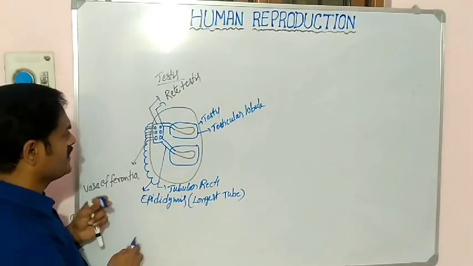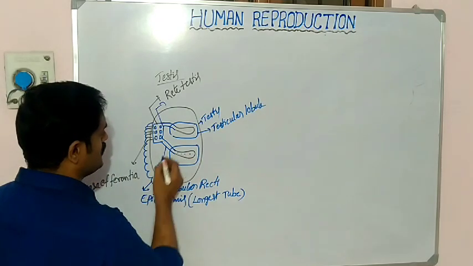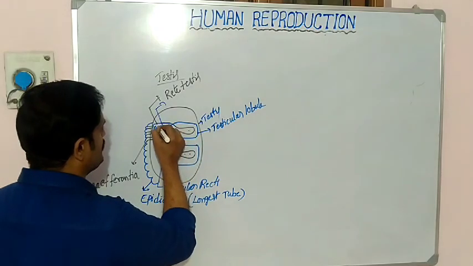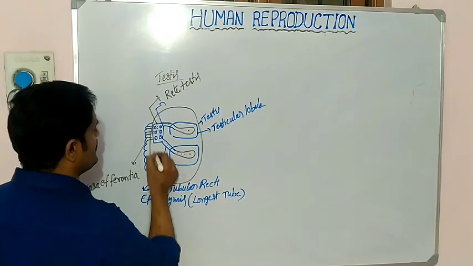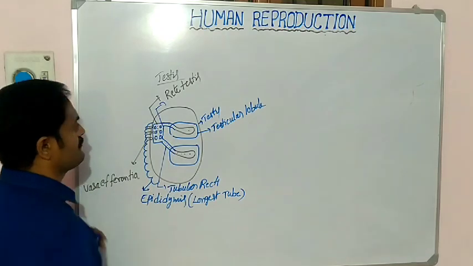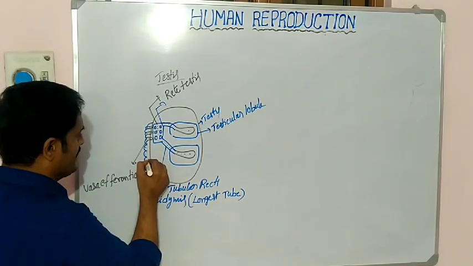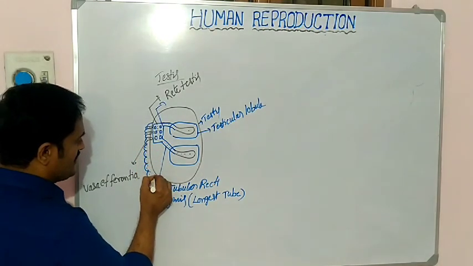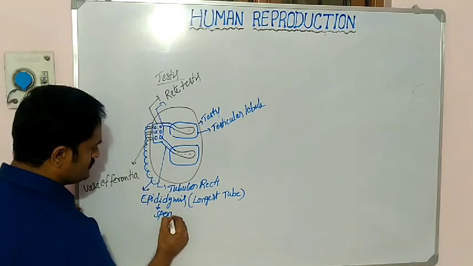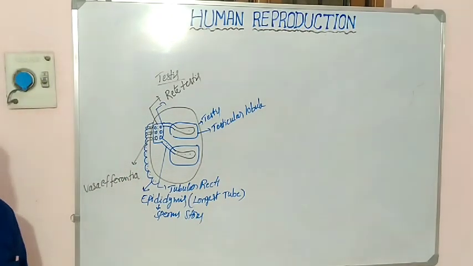See, the sperms are released from the seminiferous tubule into the tubular recti, from tubular recti into the rete testis, into the vasa efferentia, and vasa efferentia into the epididymis. So, in the epididymis, sperms are partially stored.